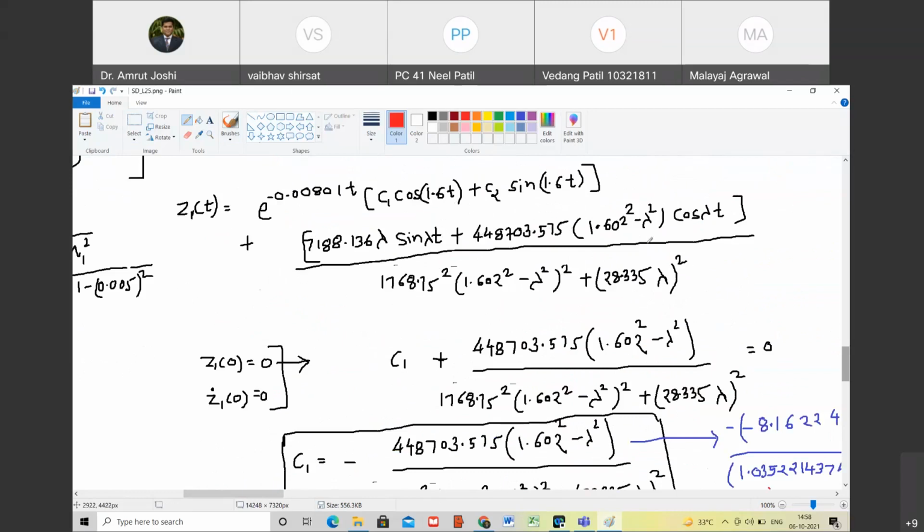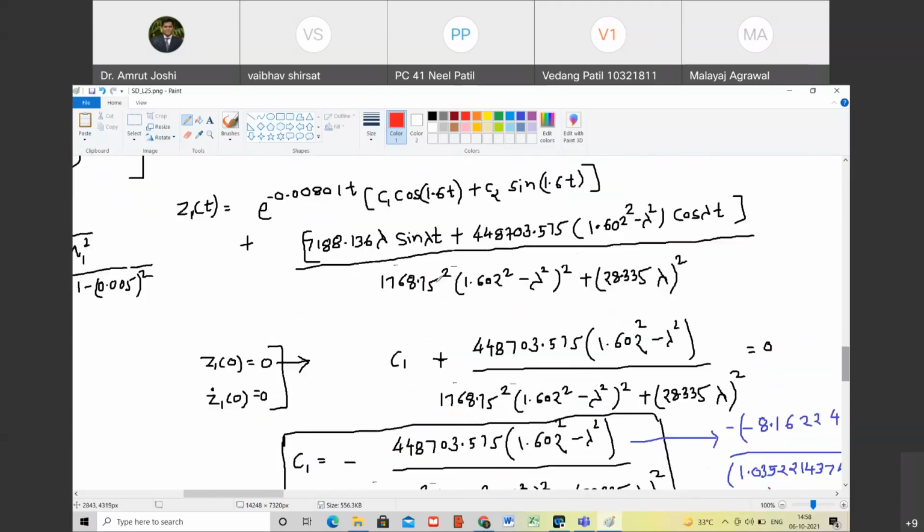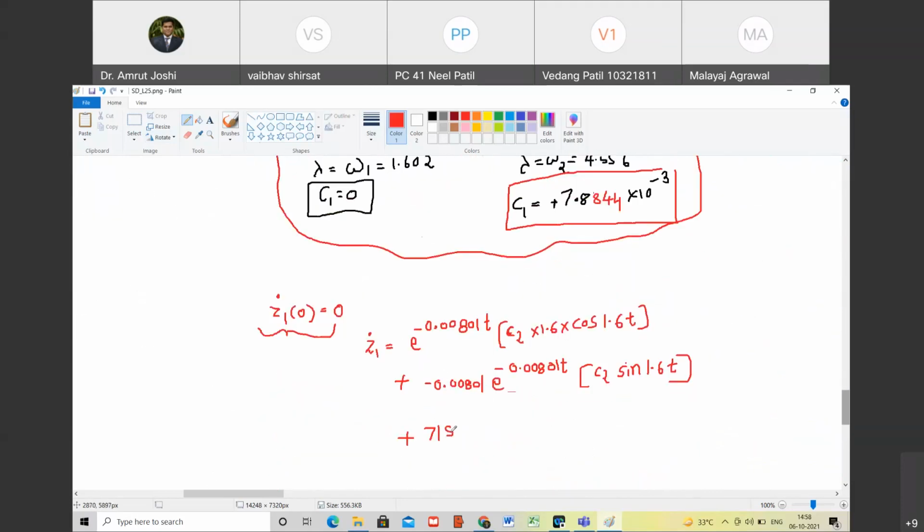Now in the second term, look at the second term. What will be the derivative of the first term? It will be 7188.136 lambda square cos lambda t. Do you agree with me? Yes. So that I will write down, plus 7188.136 lambda square cos lambda t.